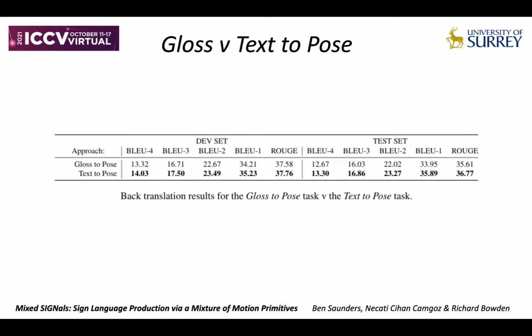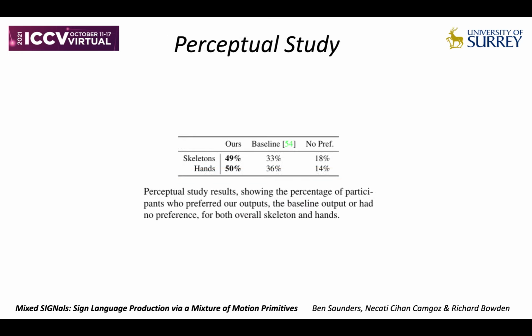Surprisingly, our model achieves higher performance on the text-to-pose task than the apparently easier gloss-to-pose task. We believe this is due to the wider context available in spoken language compared to sign glosses, with our gloss supervision prompting a meaningful, learnt sign language representation. In addition, we perform a perceptual study that shows our output has better lifelike motion than the baseline for both the overall skeleton and specifically the hands.